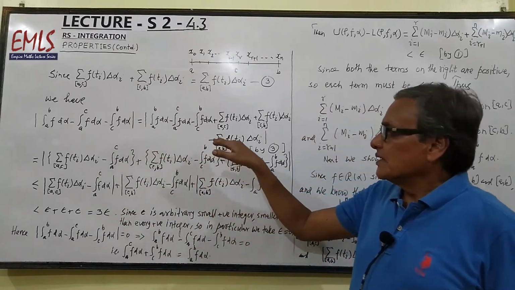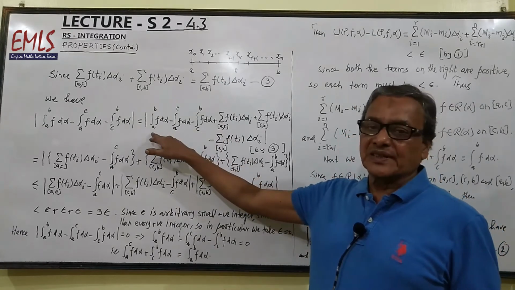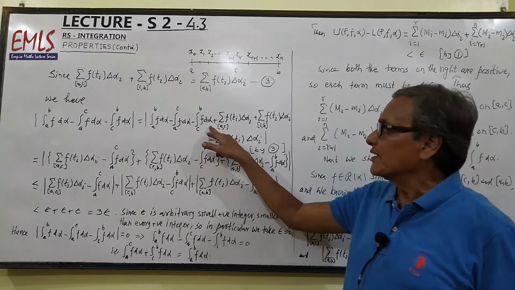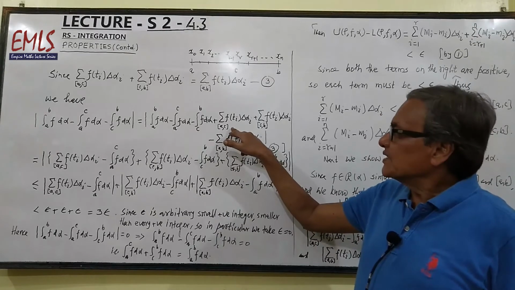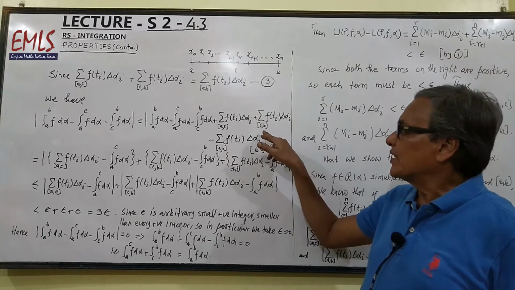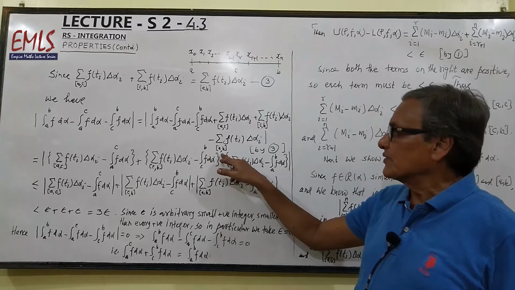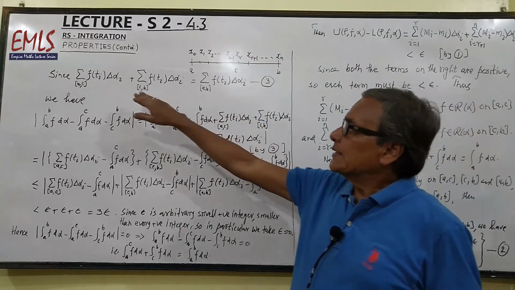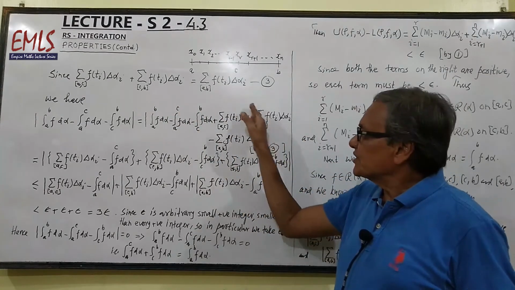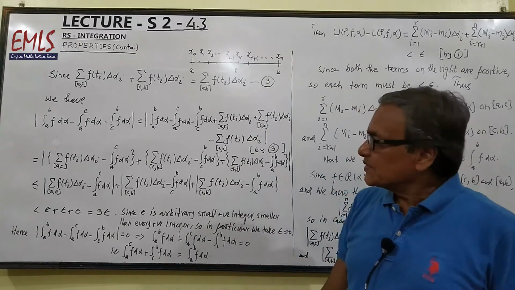Now we are writing it in the form equal to mod of these three as it is: integral A to B f dα minus integral A to C f dα minus integral C to B f dα, plus sum of f(t_i) Δα_i over AC plus sum of f(t_i) Δα_i over CB minus sum of f(t_i) Δα_i over AB, because this plus this is equal to this, so this plus this minus this will be 0. So this sum is 0, so we are adding here 0. Now we further subdivide.